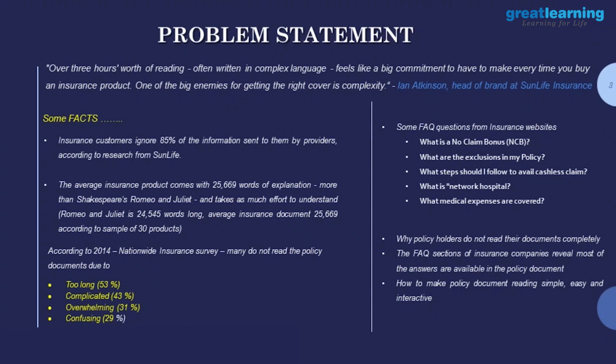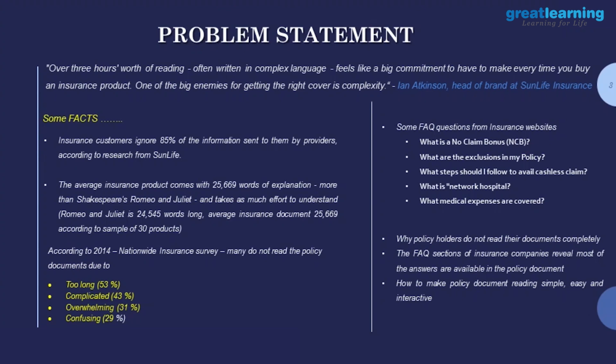Yeah, it's like a Romeo and Juliet novel or something like that. So, this is a real good start that we got. It's a basic survey prepared by Nationwide Insurance Company, from the US. They ask why people don't read the document completely. They realize late, when they make a claim or want to search for something, that it's already there in the document.